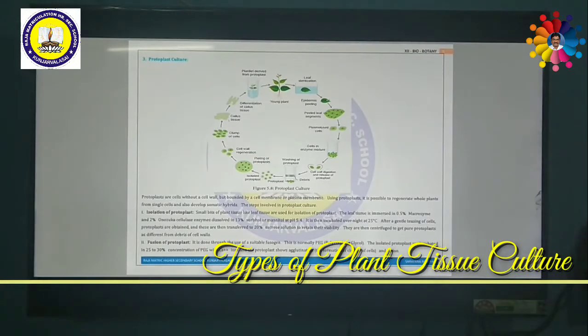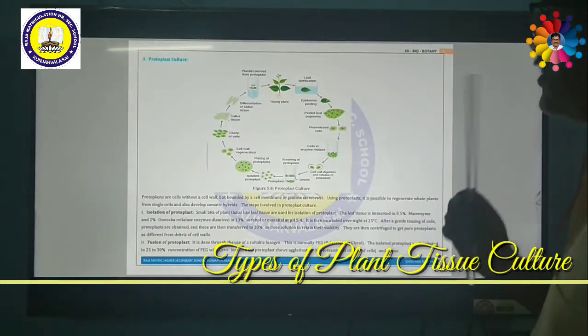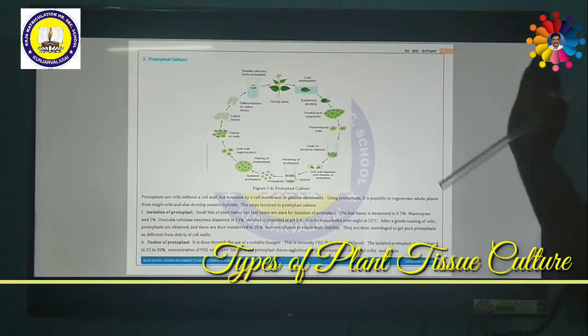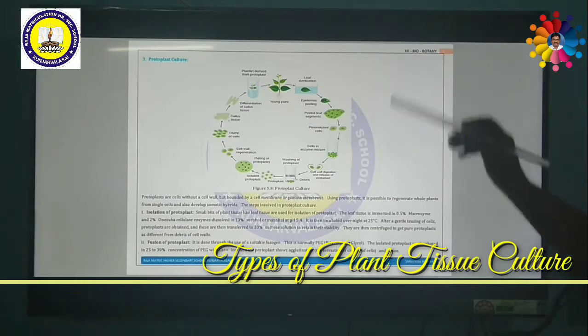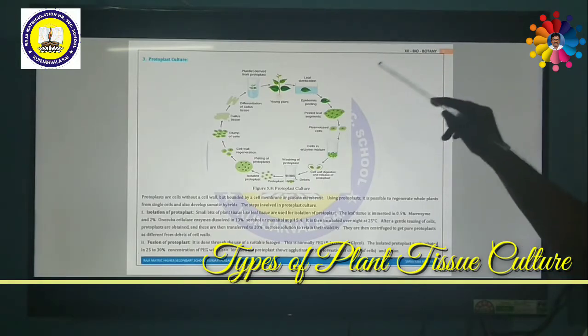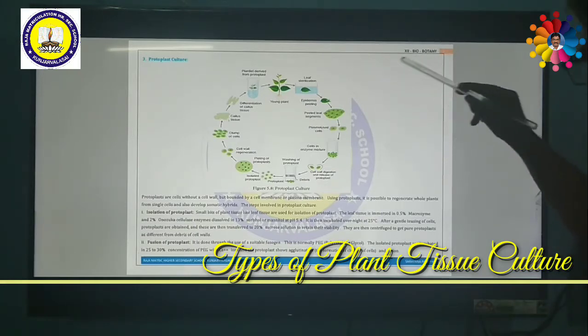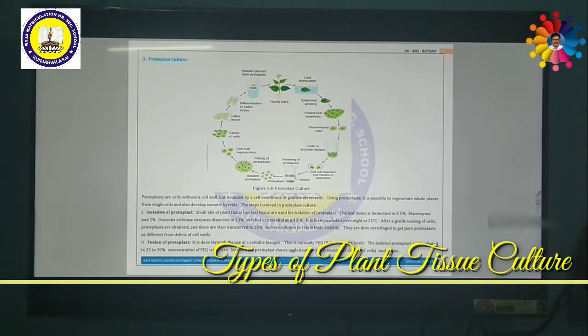Now we are going to discuss in detail this process called protoplast culture. Protoplasts are cells without a cell wall. First of all, we should understand what a protoplast is. A cell has a cell wall, plasma membrane, cytoplasm and nucleus. If you remove the cell wall, the remaining entity is called a protoplast. So protoplasts are cells without a cell wall but bounded by the cell membrane or plasma membrane. Using protoplasts, it is possible to regenerate a whole plant. That means protoplasts are also totipotent, so from a single cell they can also develop into somatic hybrids.